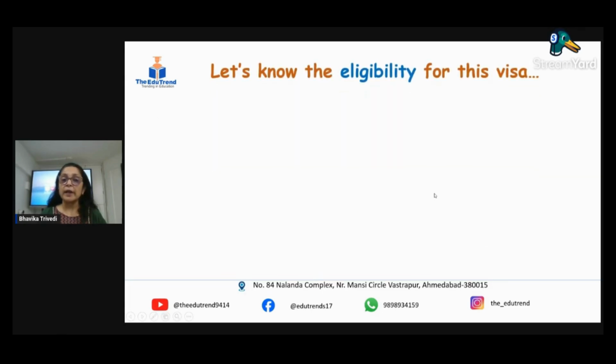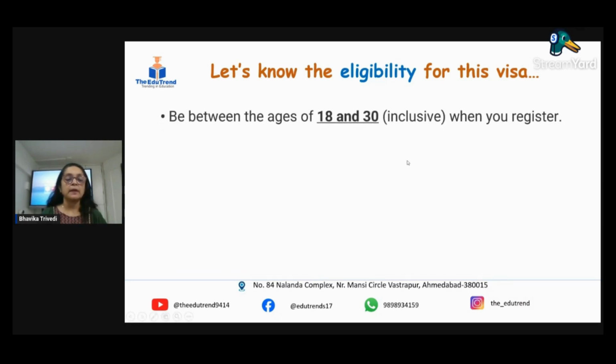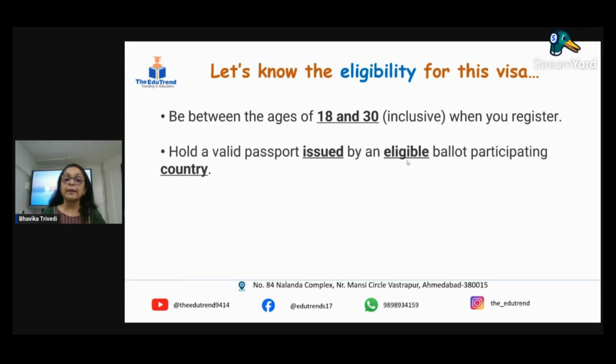Let's know who qualifies for this visa, who is eligible, who can apply. This is a very simple norm, with very simple requirements. The age should be between 18 to 30. If you're between 18 and 30, you qualify to apply. Second requirement, you should have a valid passport issued by an eligible ballot participating country.